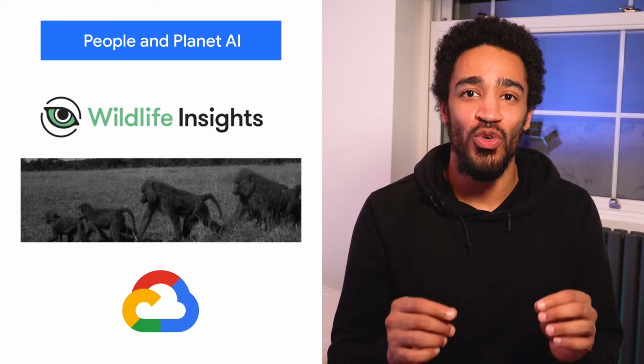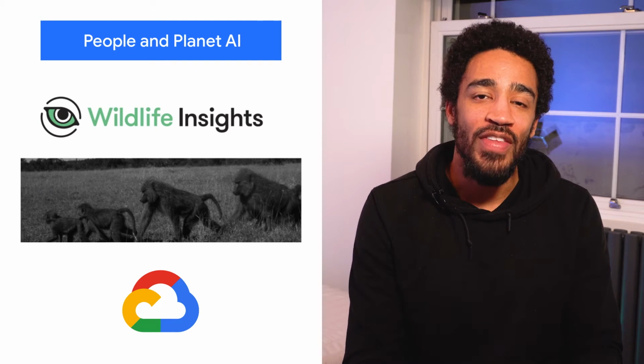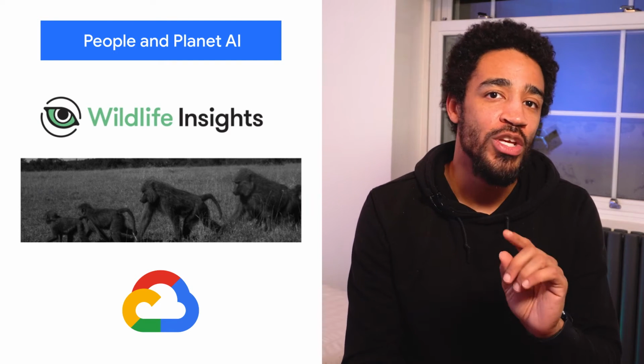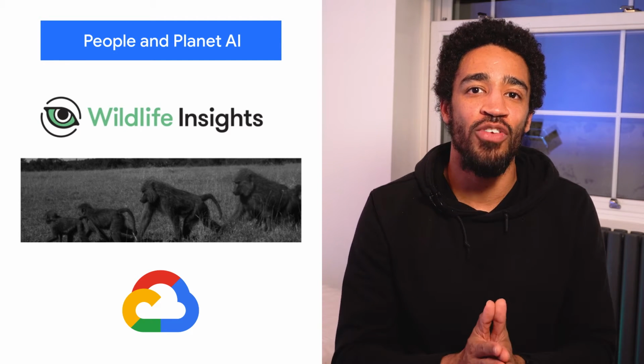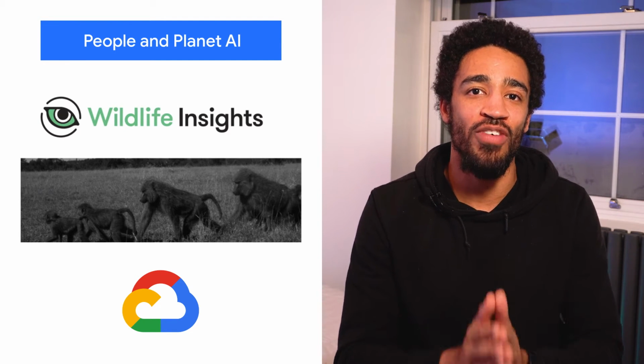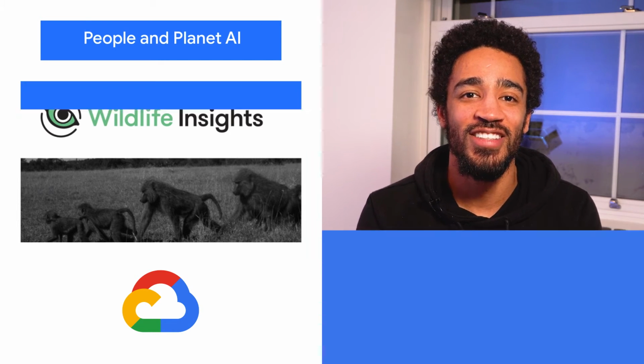Machine learning plays a crucial role in surveilling and measuring the biodiversity of wildlife in a non-invasive way. On this episode of People and Planet AI, we show you how to create an image classification app for wildlife camera traps with the help of Dataflow and Google Cloud's AI platform Unified. Watch and learn how you can create an application that tracks wildlife biodiversity.